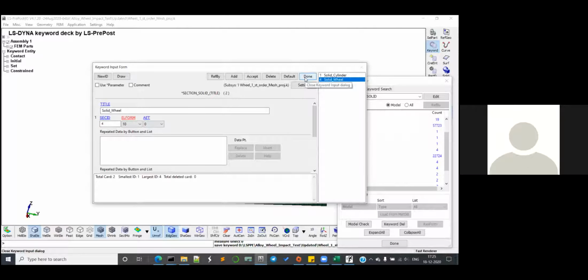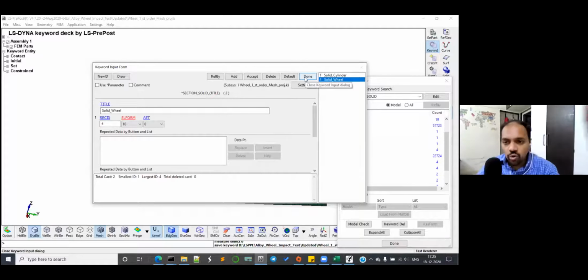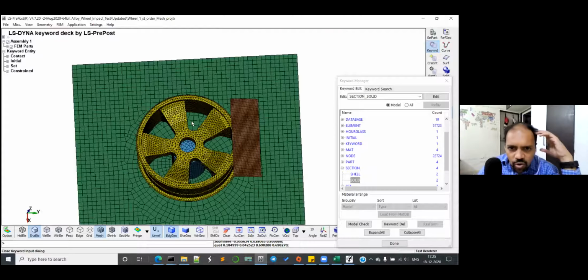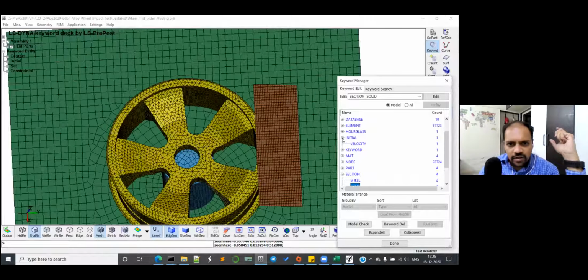What I think is your element sizes are too low. Very small element sizes. No, it looks pretty fine. Okay, one second. Now we'll go to initial. I will check velocities now. So it is -2124. That looks okay. And node set ID is 4. So what is it? This is the plate I have given.